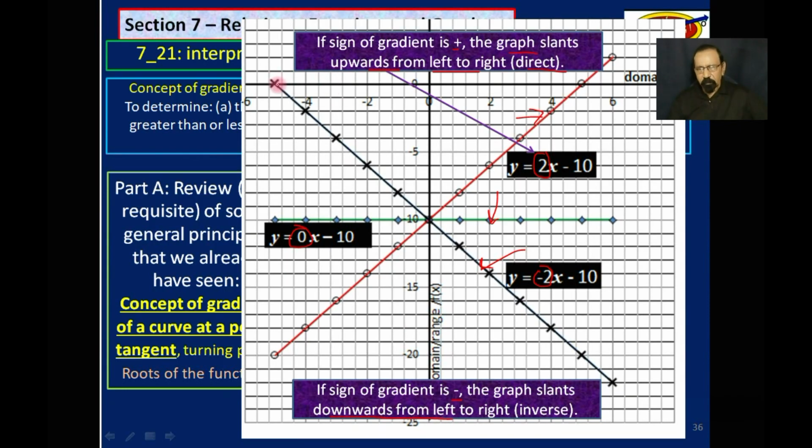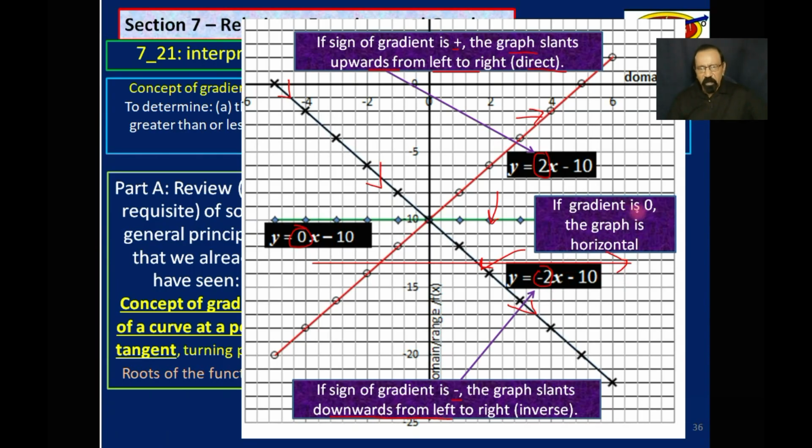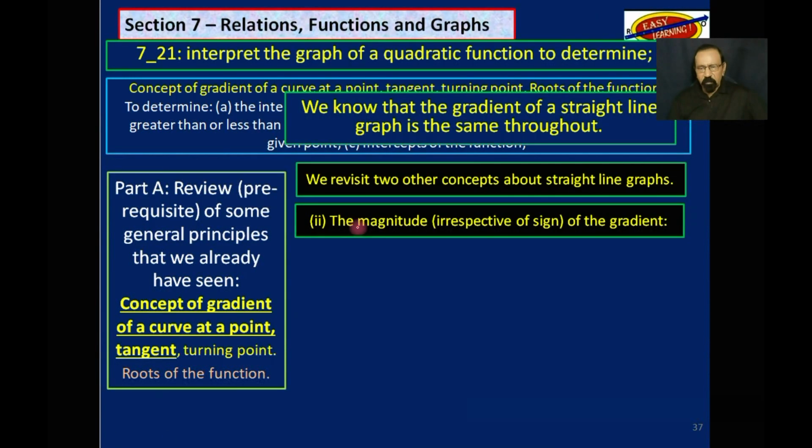So as you move from left to right, look at this line up here. It slants downwards as you move from left to right across this page like that. And then, of course, the gradient is 0 if the graph is horizontal, as in this case here. So we need to bear those in mind as we continue with the rest of this objective.